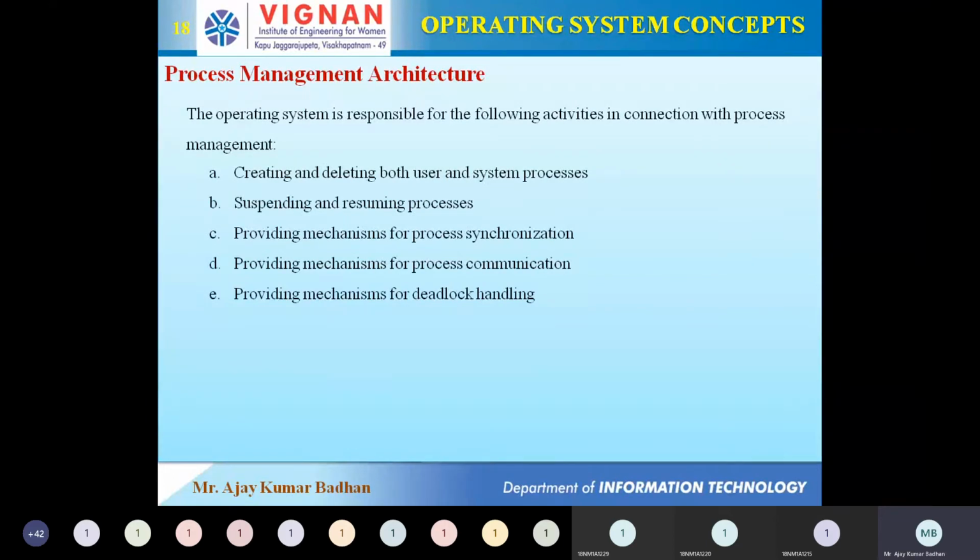If you're watching a movie, the movie is running, that is one type of process. If you're closing the movie, that becomes a program, a file. The file consists of a program, and when that program is getting executed, that is what we call a process. So the operating system has a responsibility to create a process and delete a process. That may be a user related process or it may be a system related process.